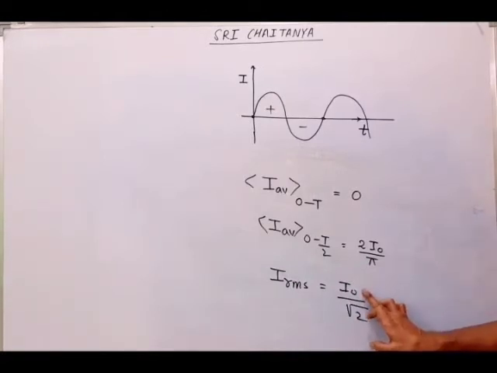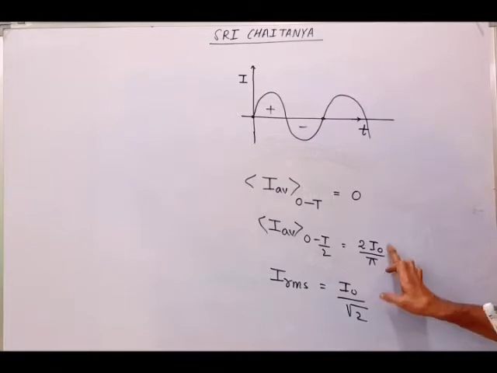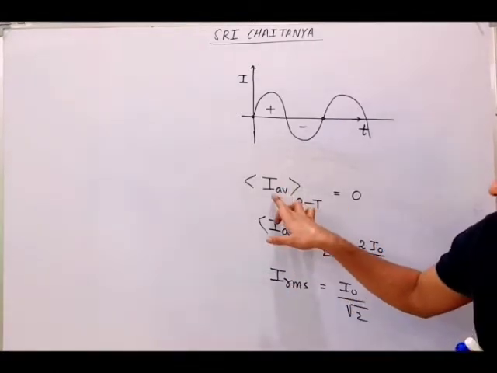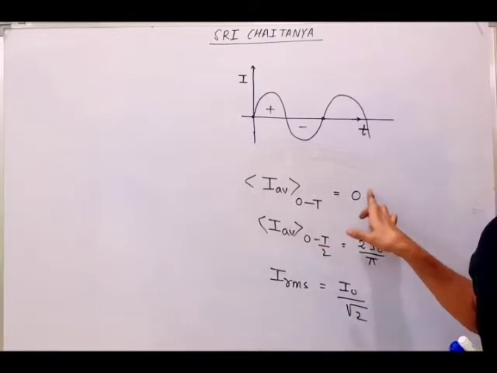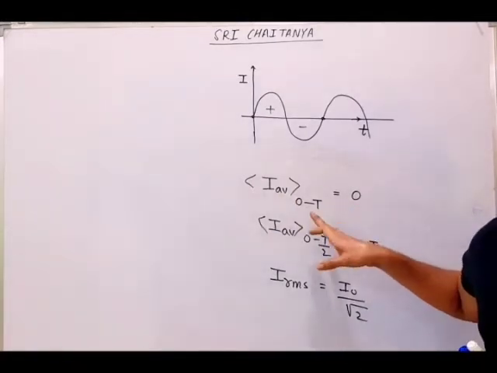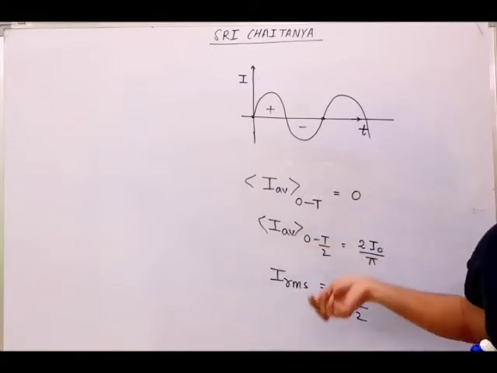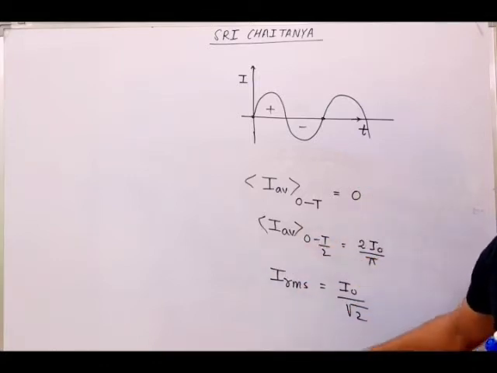So what is I naught? Maximum current. The same thing you can write for voltage also. If AC voltage is there, the average for a complete time period will come 0. For half of the time period it will not come 0. How much will it come? 2 V naught by pi. Similarly, VRMS will come V naught by root 2.